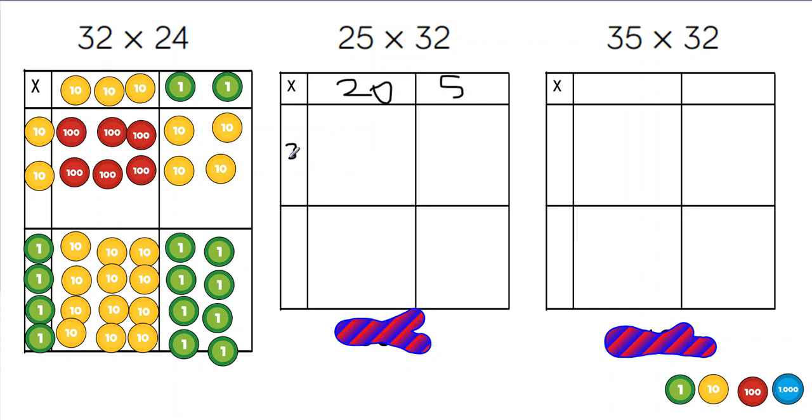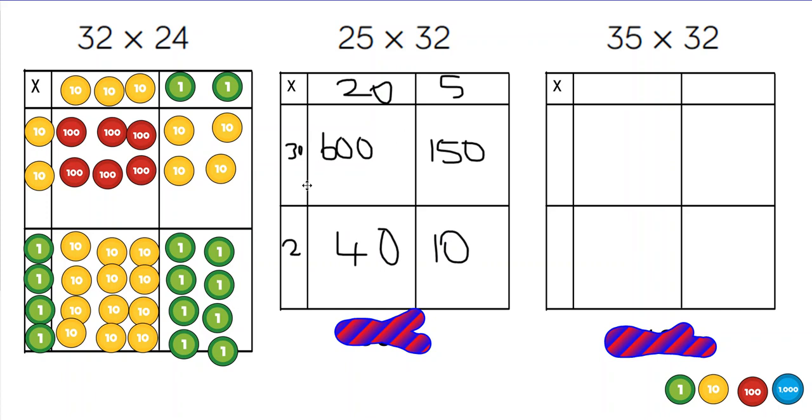That was, squeeze it in, 30 and that was 2. 20 times 30 is 600. 30 times 5 is 150. 20 times 2 is 40 and 2 times 5 is 10.